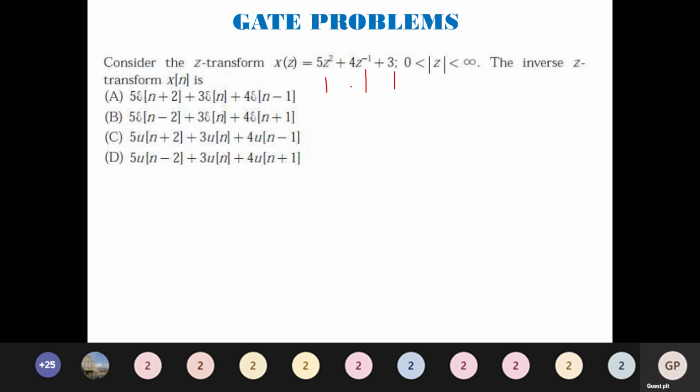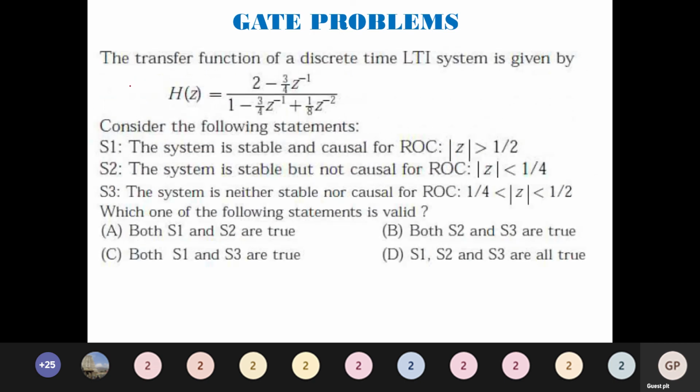So which option is having that? Del of n is here. Del of n minus 1 is here. Del of n plus 2 is here. Again, is there any other option that is having? No option is having. So option A is the correct answer. Directly conclude.